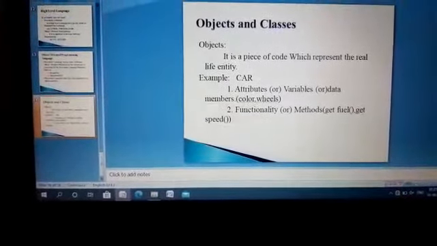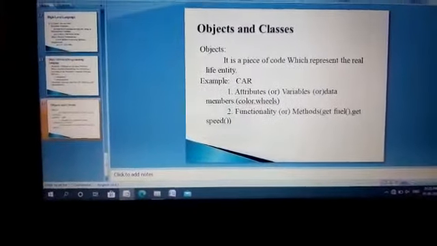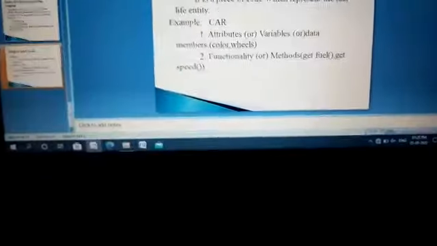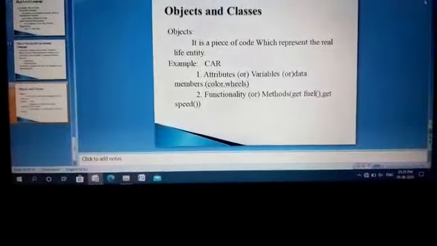The next one is classes. The next class we are going to see is what classes are, with examples.